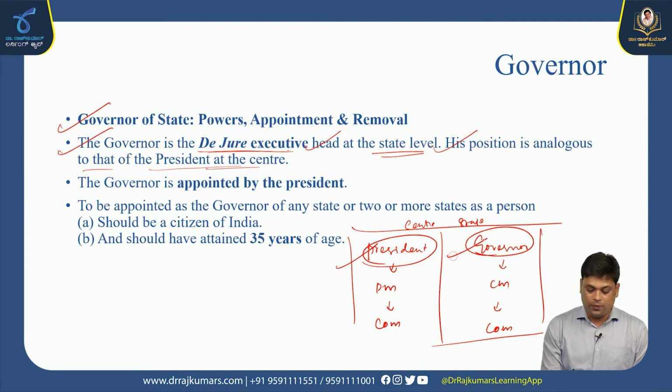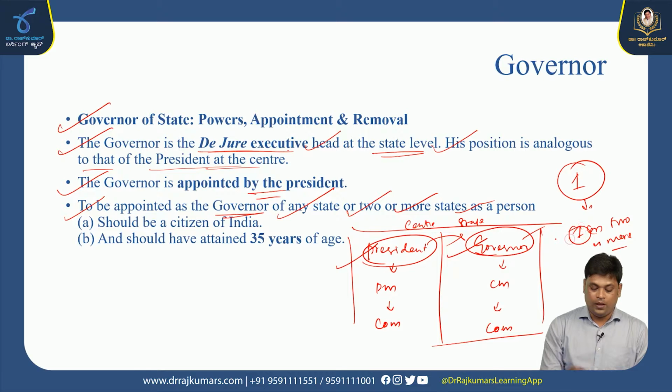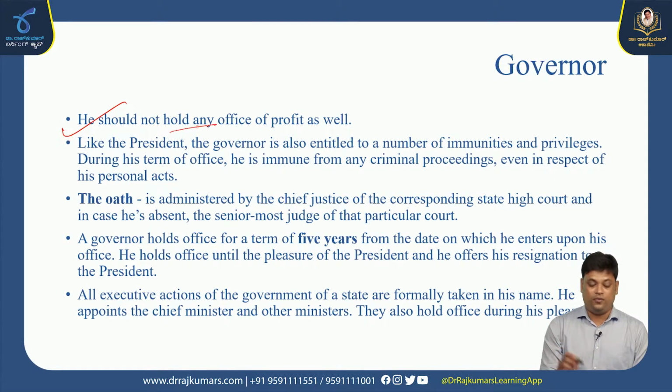The governor is appointed by the president. The president appoints the governor for a state. One governor can be appointed by the president for one state or for two or more states; it is not mandatory that he be governor of only one state. He should be a citizen of India and should have attained 35 years of age. He should not hold any office of profit as well.